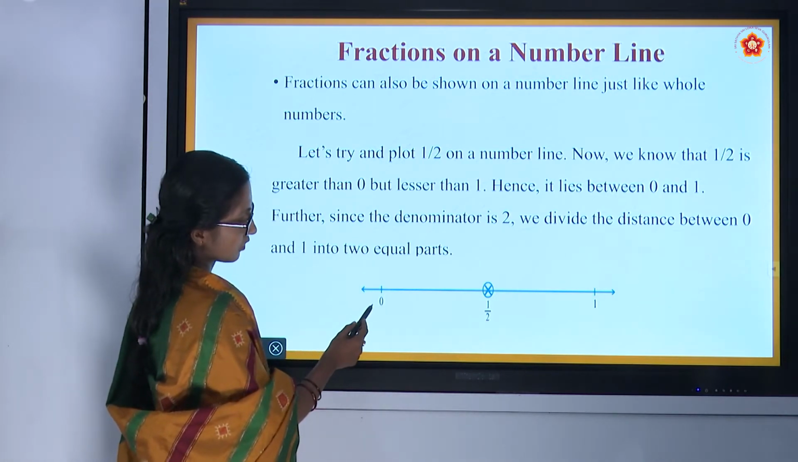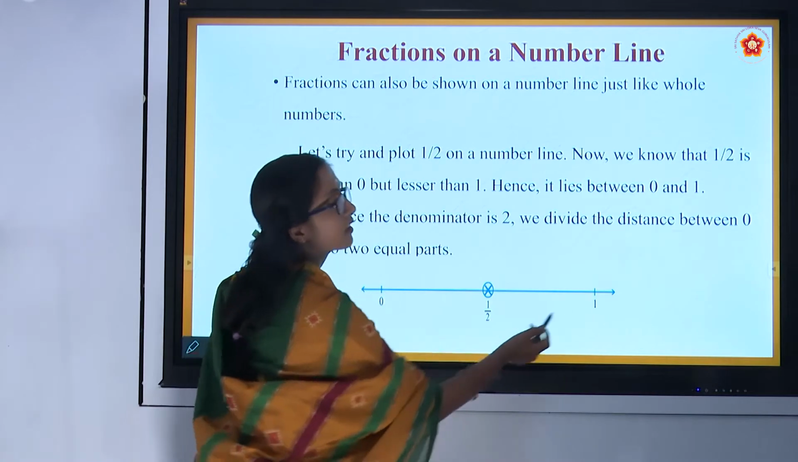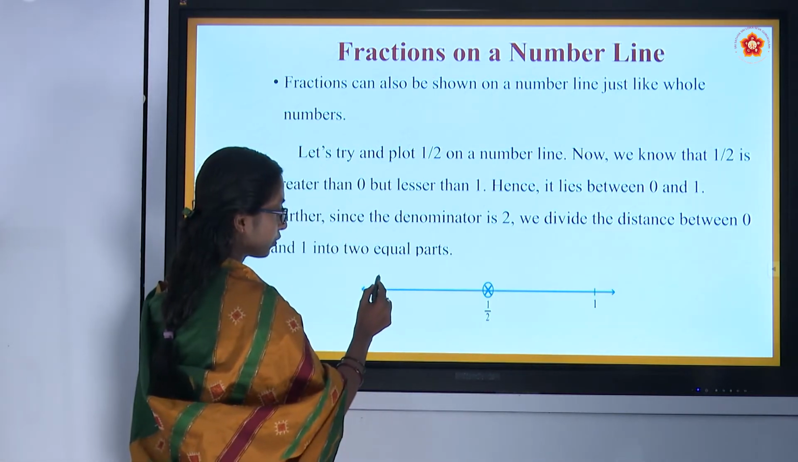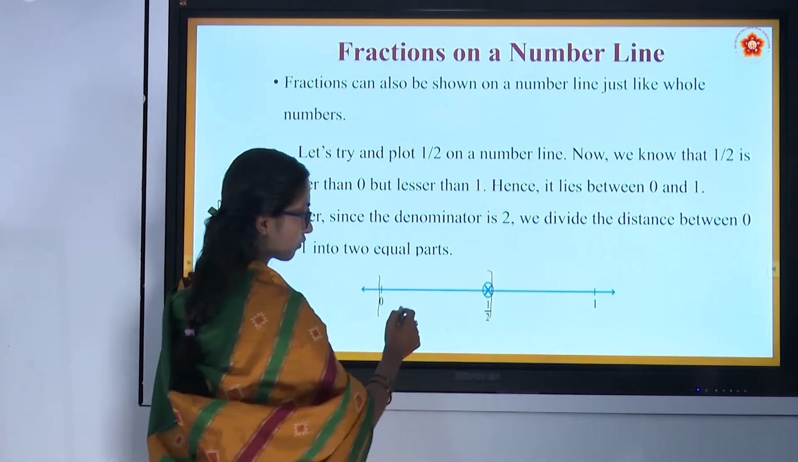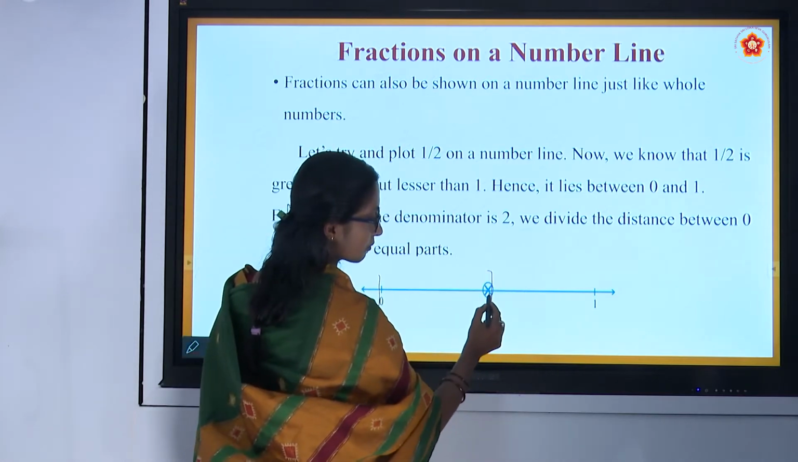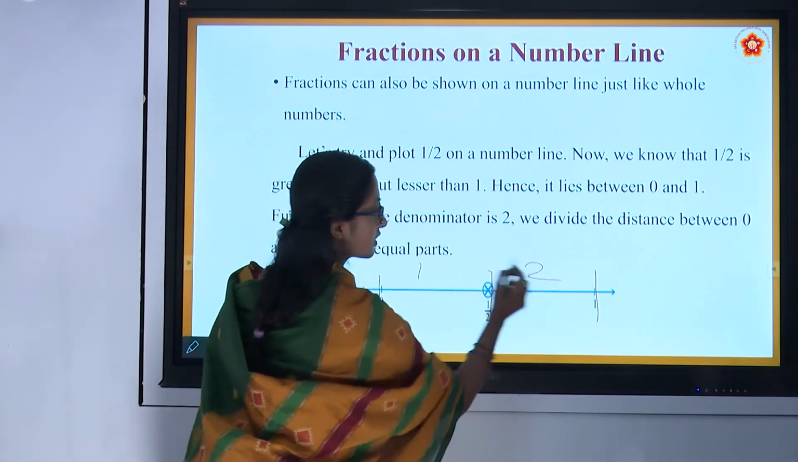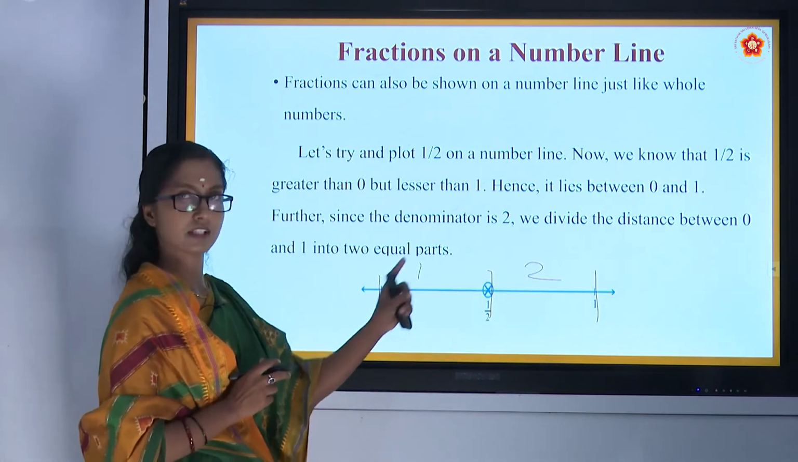Here you can observe 0 to 1. This is the complete thing which is divided into 2 parts. One part, and from here to here another part. First part and second part. Fine.